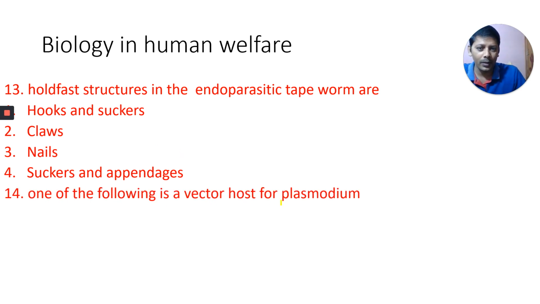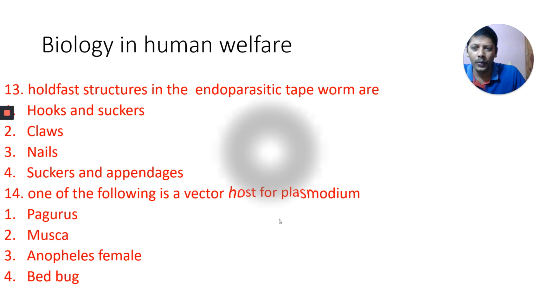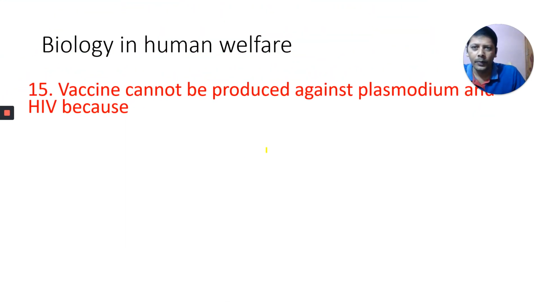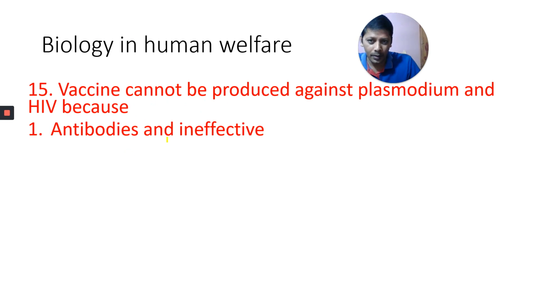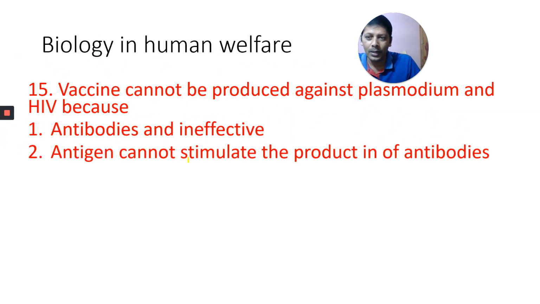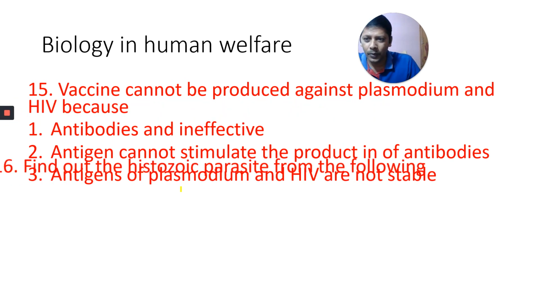One of the following is a vector host for Plasmodium. Musca, Pagurus, Anopheles female, or bedbug. Which one of these is the vector host of Plasmodium? Next one. Vaccine cannot be produced against Plasmodium and HIV because antibodies are ineffective, antigen cannot stimulate antibodies, or antigens of Plasmodium and HIV are not stable.